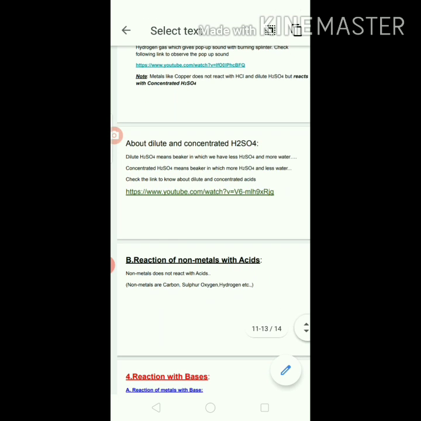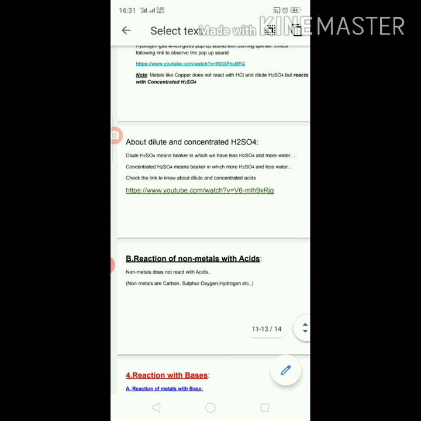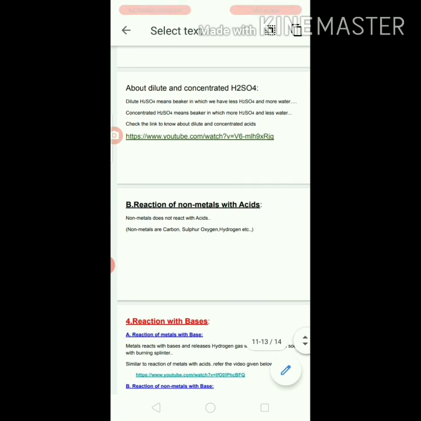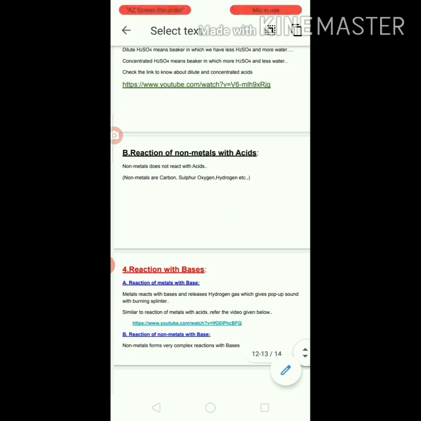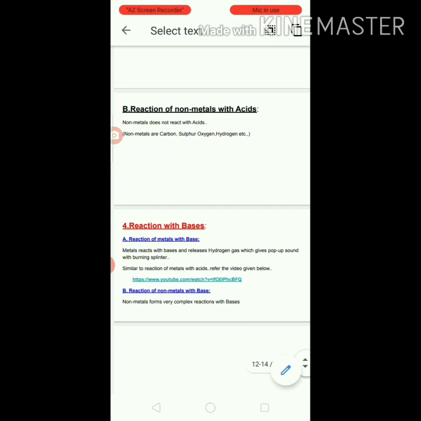To know the variation of dilute and concentrated acids, you can check the video given below. Next, let's see the reaction of nonmetals with acids. Nonmetals generally do not react with acids. Non-metals means like carbon, sulfur, oxygen, hydrogen, etc. All these won't react with acids.